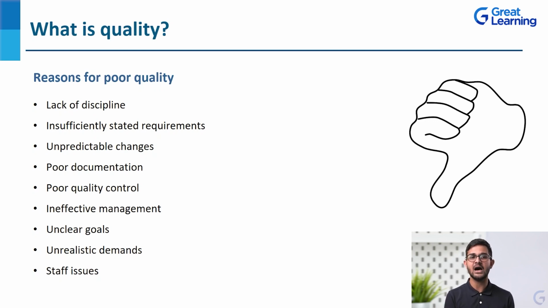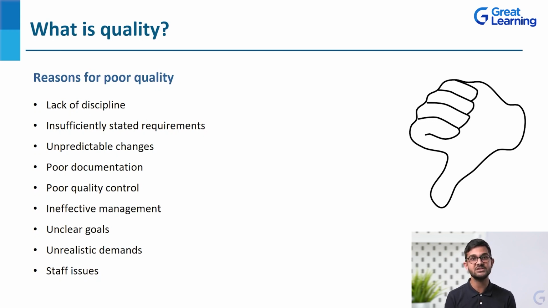The next is unpredictable changes. If there are changes and we are not able to manage those changes, we always say that change is not a bad thing. Change is constant, but a lot of people cannot adapt to that change. That is an issue. So if there are so many unpredictable changes, then we will not have a plan which is ready that we can directly implement. We will have to plan again. We will have to think about the entire process again.